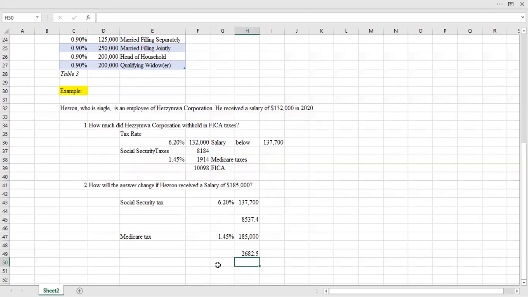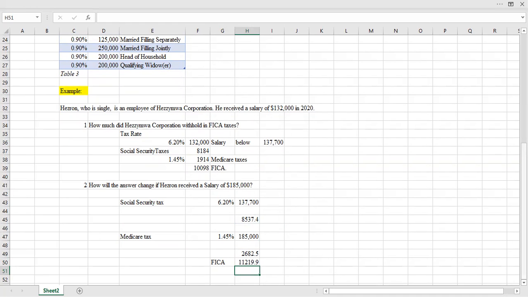So what is the total FICA tax for this employee? The FICA that the employer is going to retain, match, and submit to the federal government is this Social Security tax added to the Medicare tax that we found down here. That would be $11,219.90 in FICA taxes. What changed here is that we had to remember that Social Security tax has a limit. Medicare tax does not have a limit.